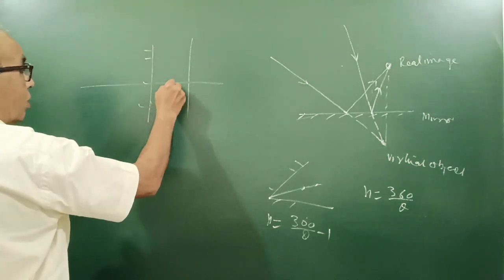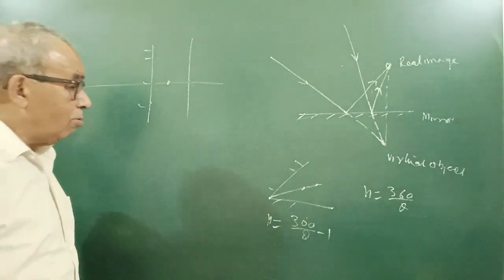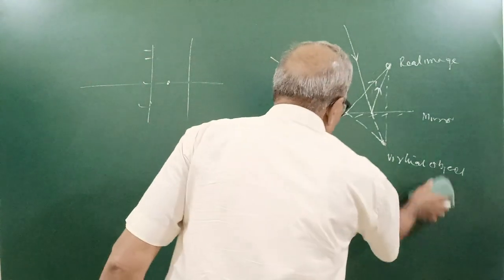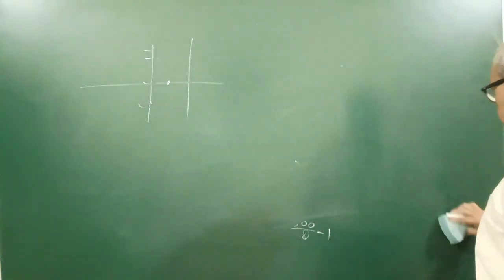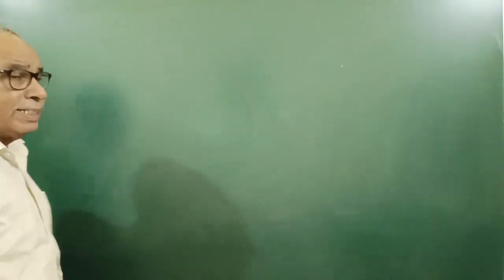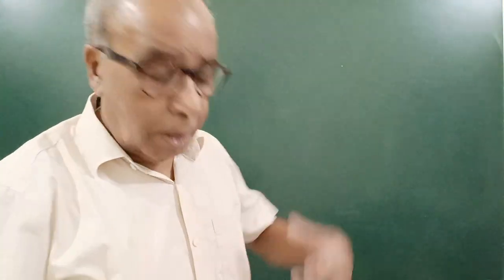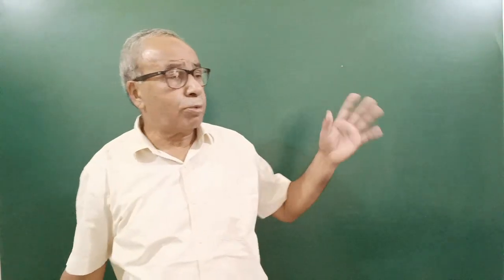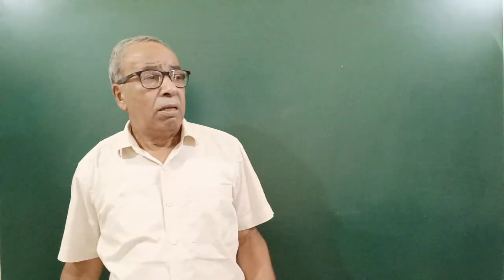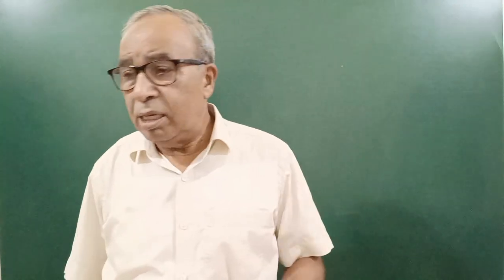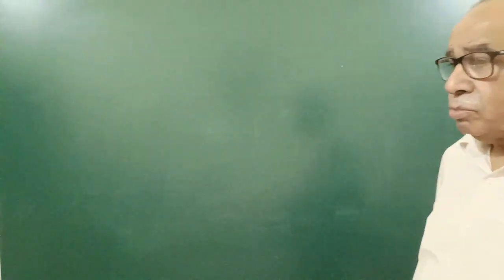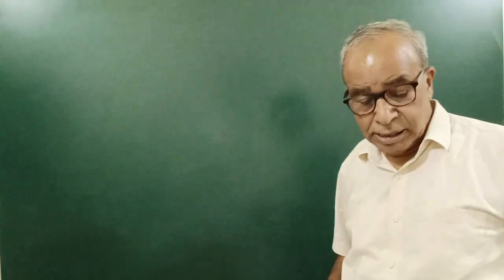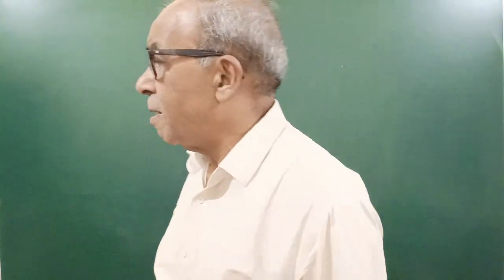Here, objective rays here. So infinite image will be seen. How much size of plane mirror should be there so that we can see our full image? हम अपनी हाइट का पूरा, तो half of the height of the man. If we want to see full image in a plane mirror, then height of mirror should be half of our height. Like this, there are many questions.